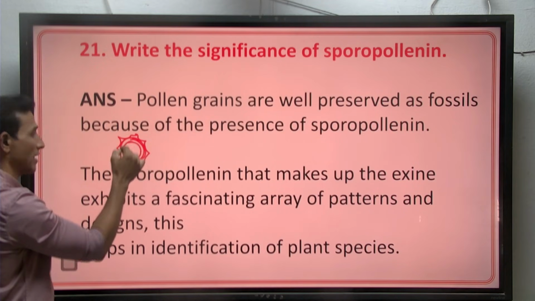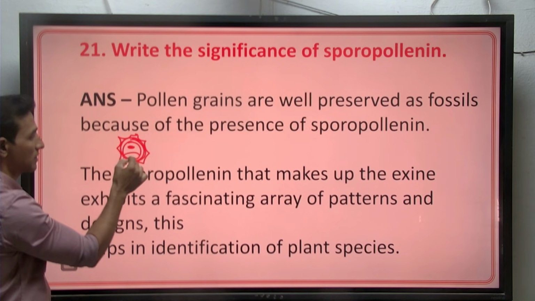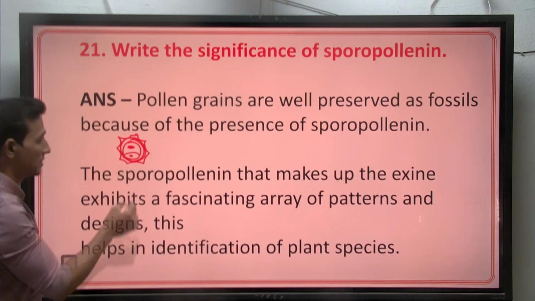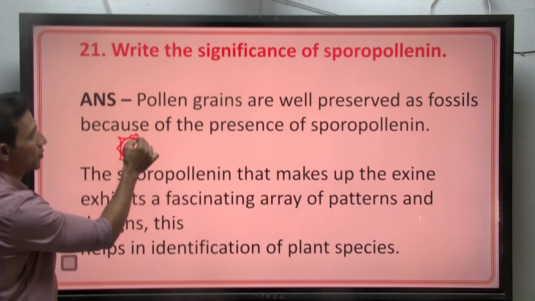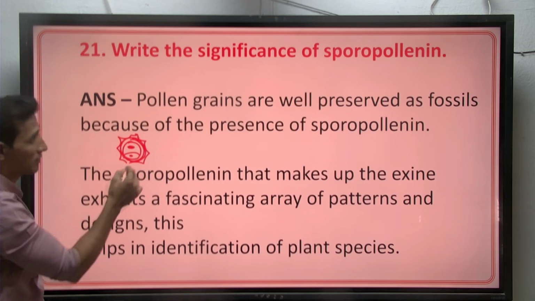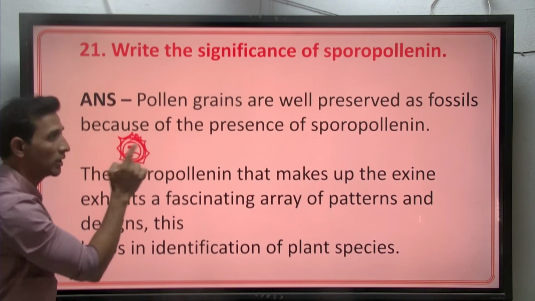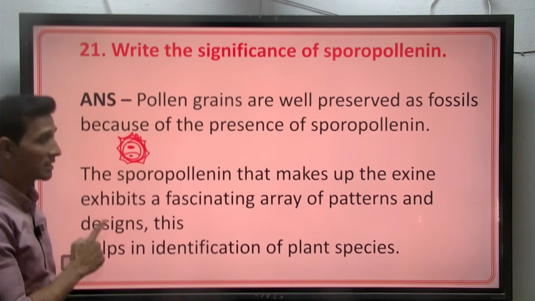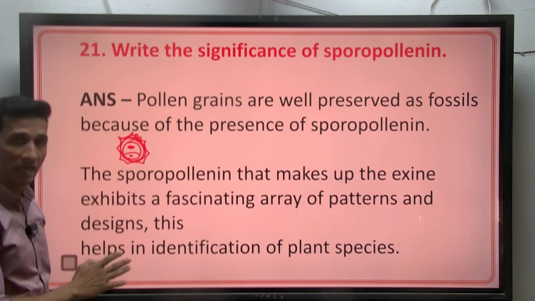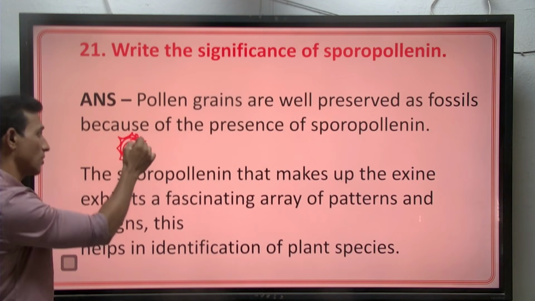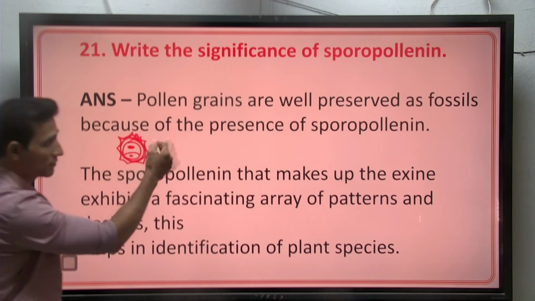After that you can find the plasma membrane, then 2 cells, one is the vegetative cell, the smaller one is the generative cell. What is the use of sporopollenin? Pollen grains are well preserved as fossils because sporopollenin is highly resistant to enzymes, alkali, and acids.